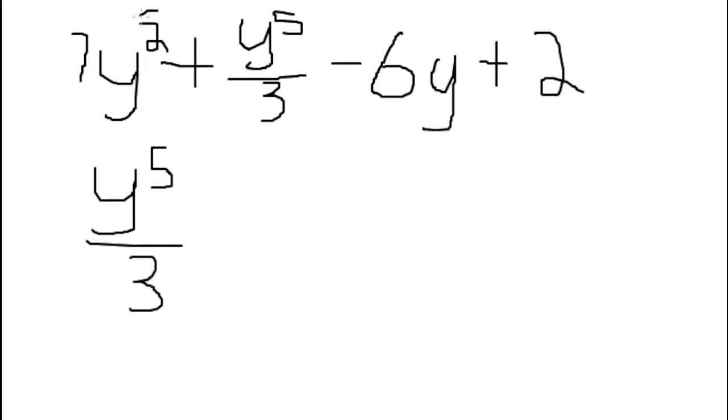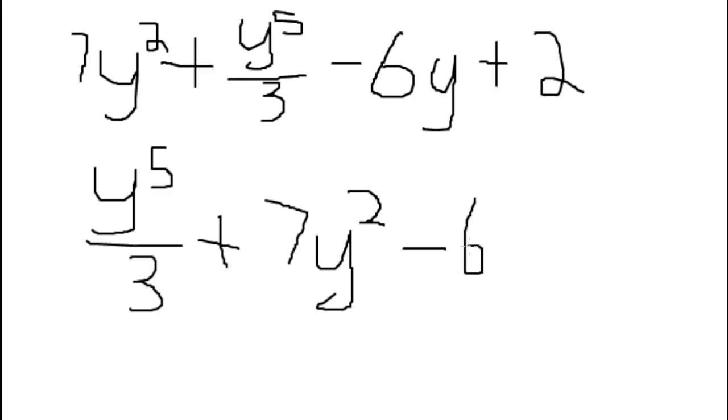The second one would be 7y squared. Then another y we have is minus 6y. And then we will end off with our constant. Basically, that's how you rearrange that in descending order of the powers of y.